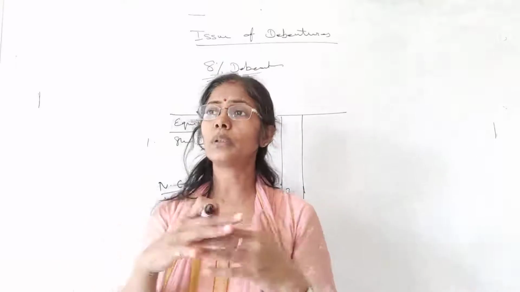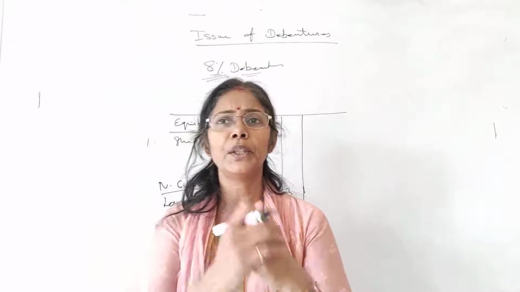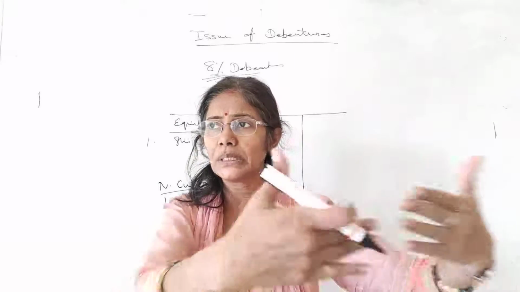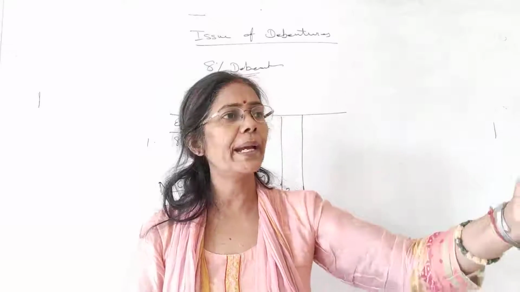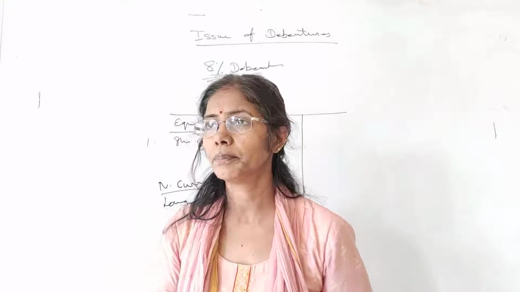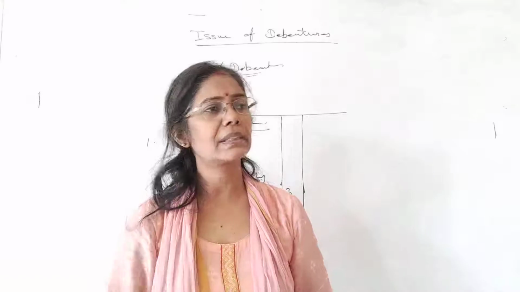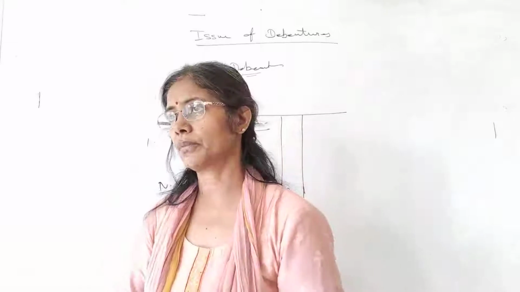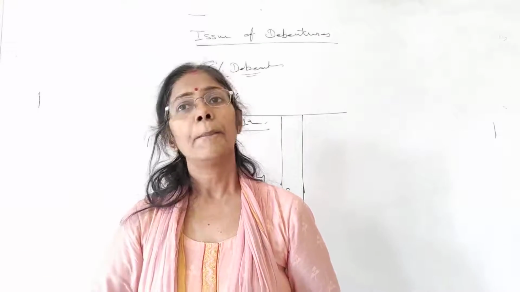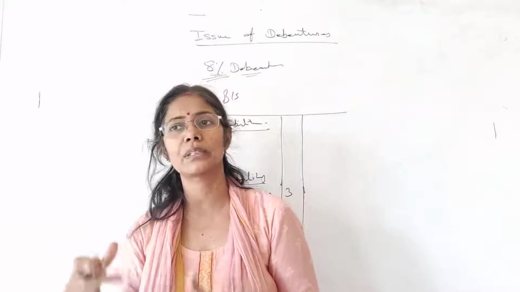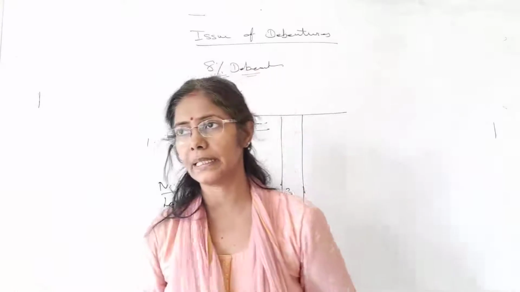In both the cases, when you issue these securities for cash, you issue the shares and debentures and you get cash from the public. That's very simple. But what happens in case of issuing shares and debentures for consideration other than cash?